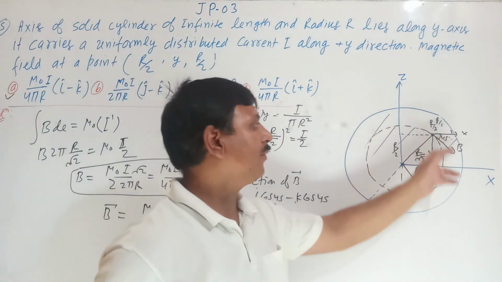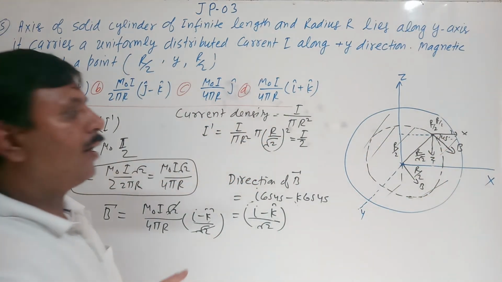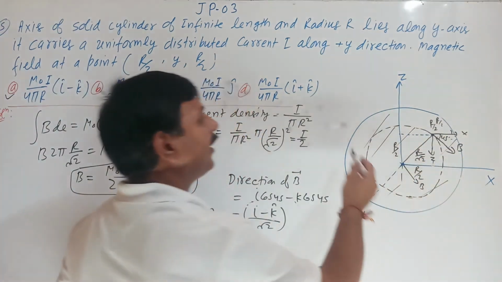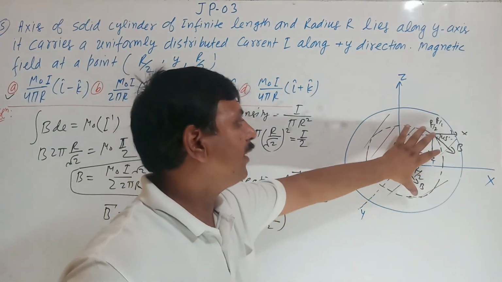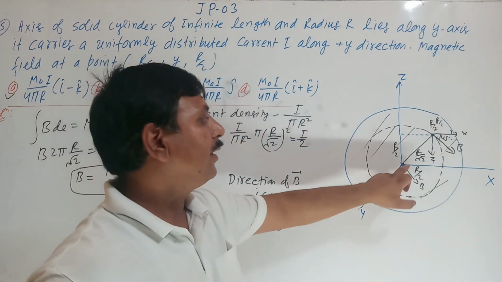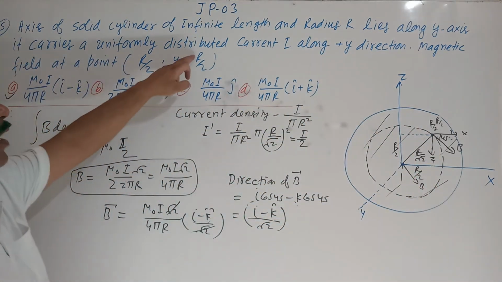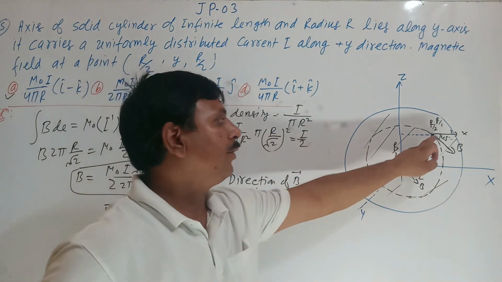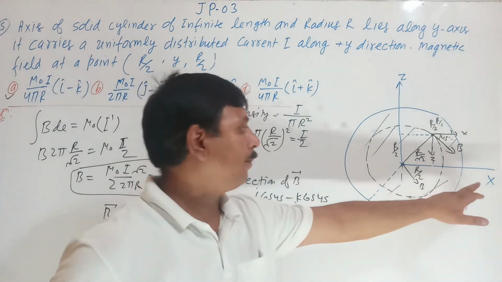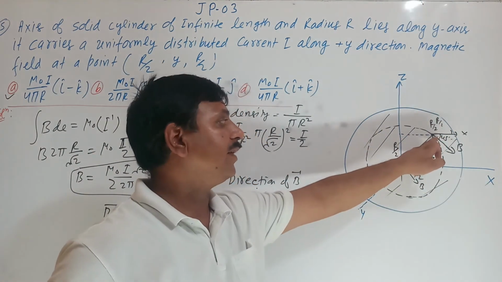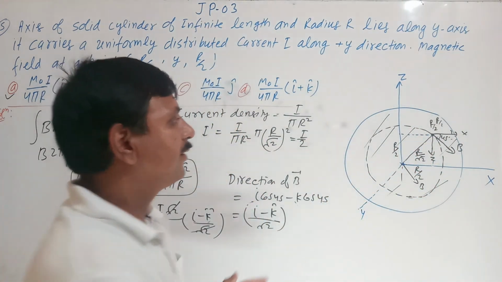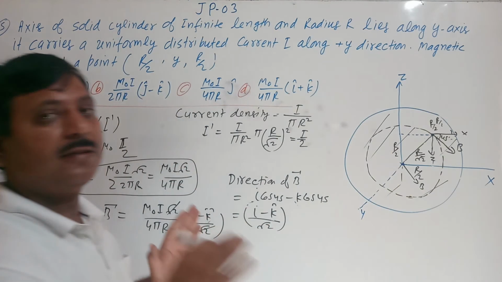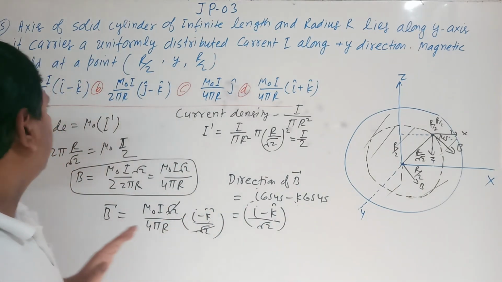The magnitude we are finding by Ampere circuital law. I have made an Amperian loop. Okay? So this Amperian loop I have formed. The point is what? R by 2, R by 2. So R by 2 along plane XZ I have taken this. Okay? So this is R upon root 2 radius, one Amperian circle I have drawn and applied.